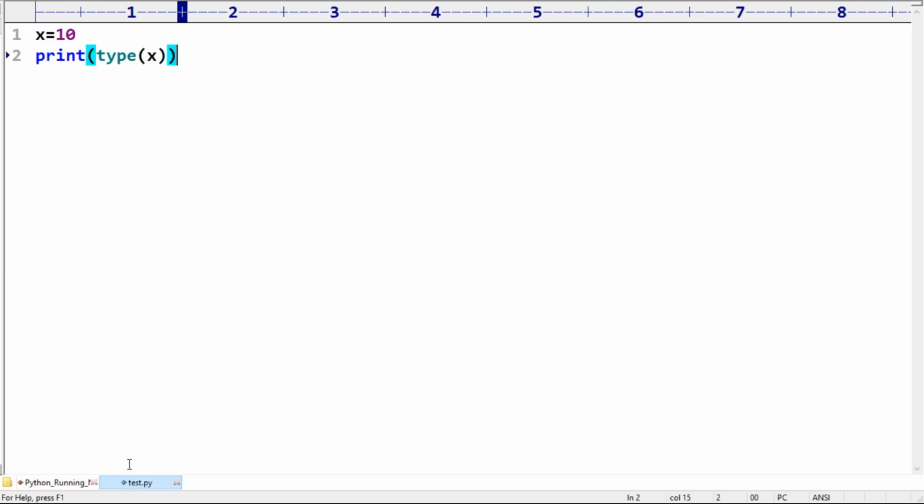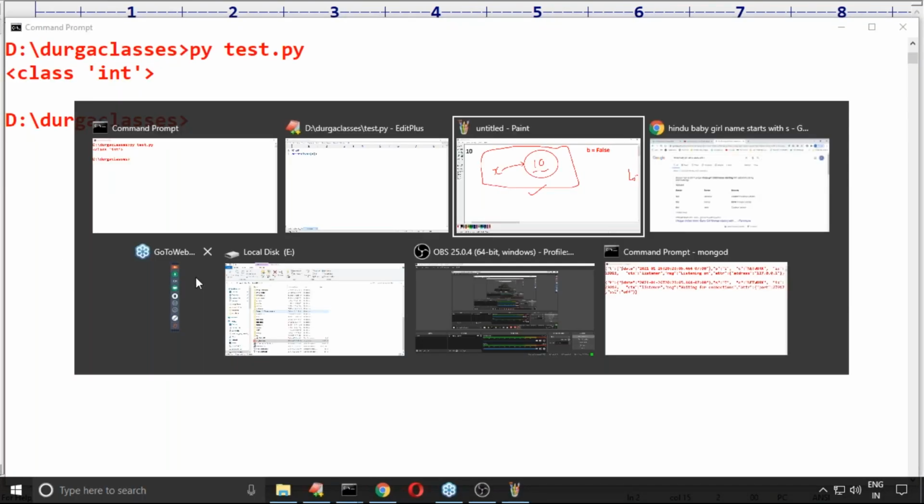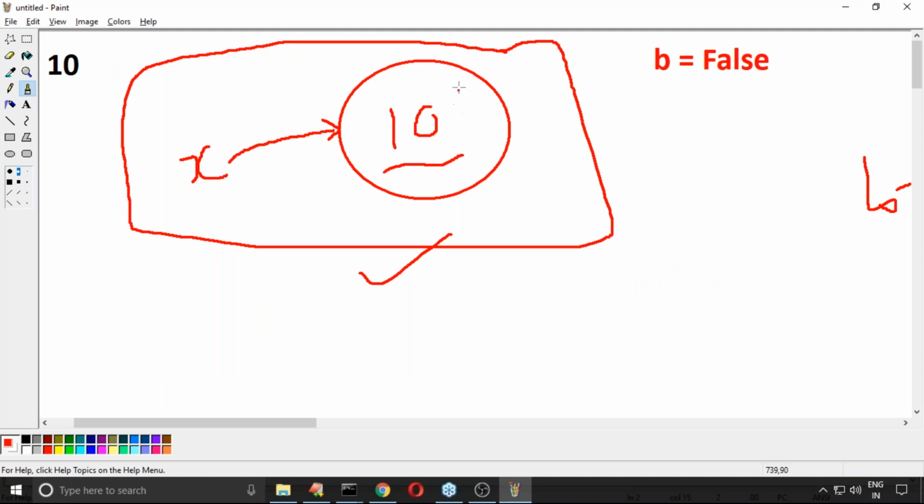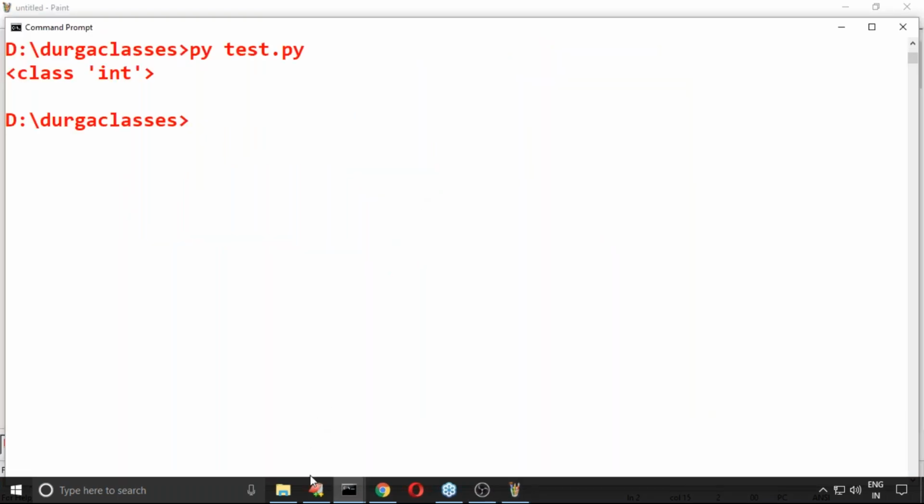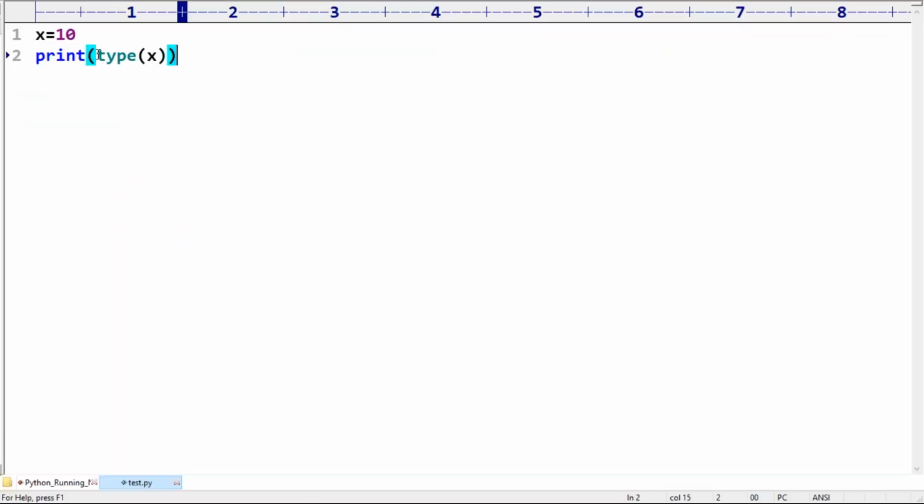Next, if it is an object, it is saved at some address. What is the address of this object? If you want to know the address of an object, there is one function, id. What is the function name? Can you please tell me?